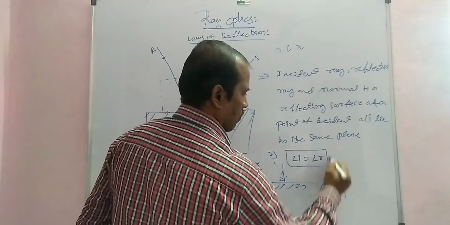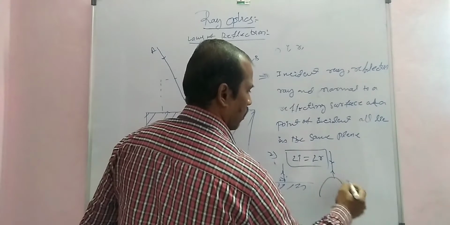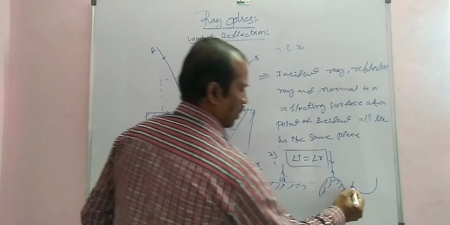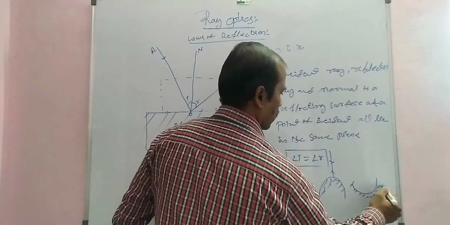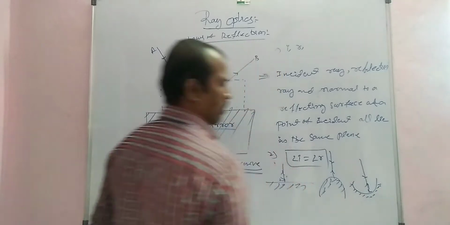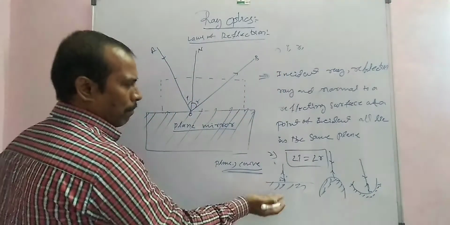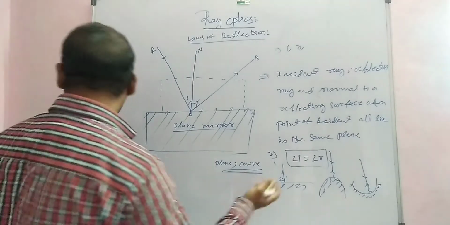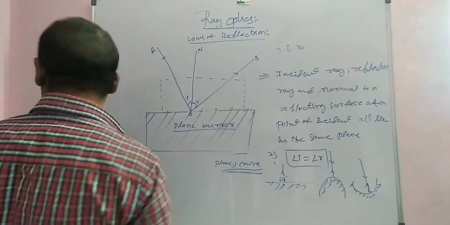Here this is a curved surface, with incident and reflection, with a silver coating inside or outside. These laws apply to both plane and curved surfaces.